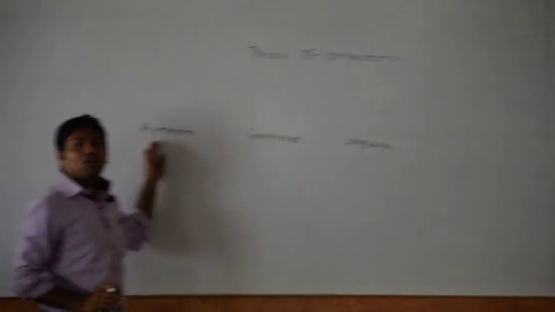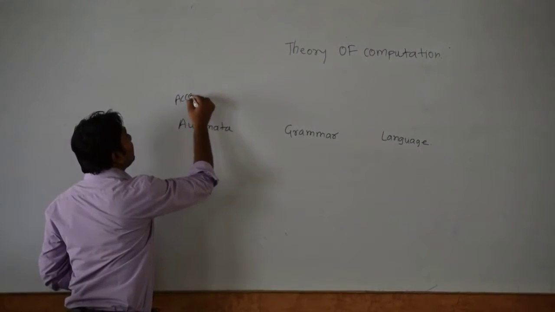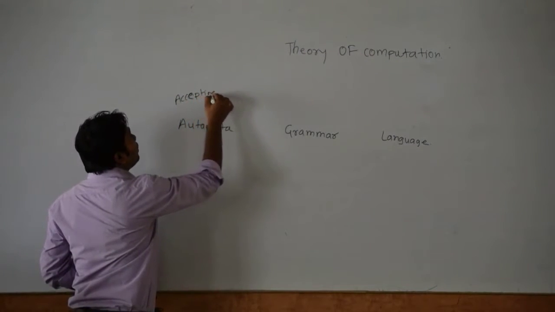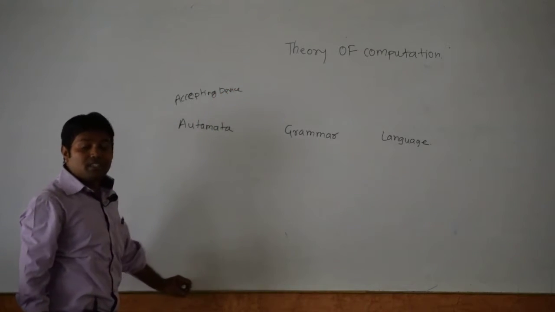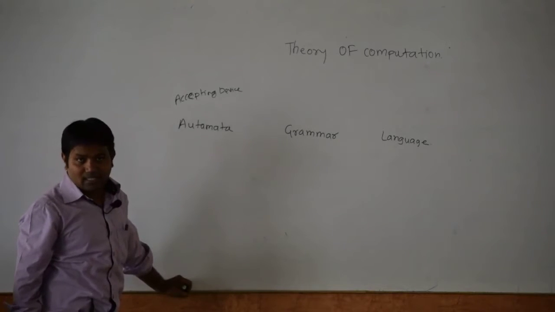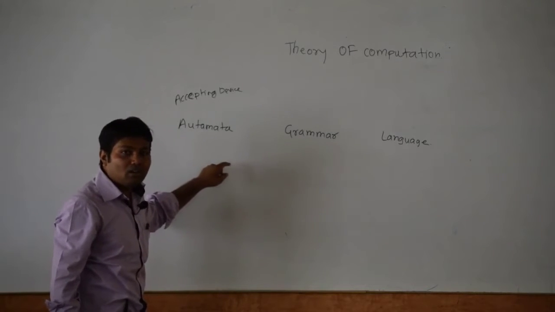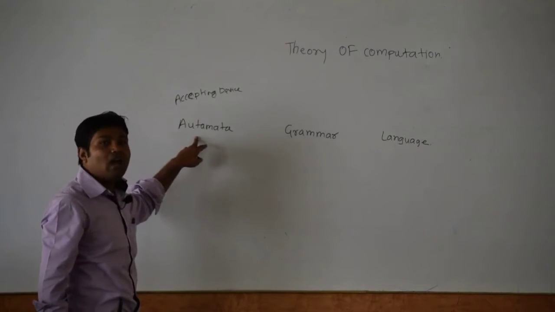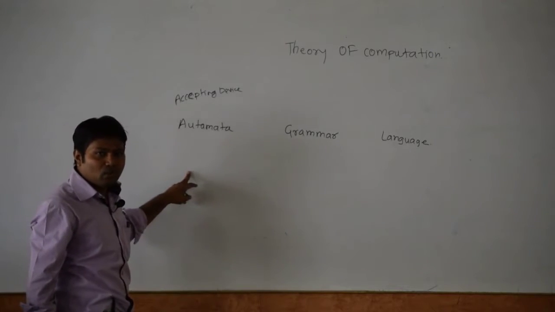Automata is also called an accepting device. Just let me write it here: accepting device. What do we mean by an accepting device? This is the device which tells us whether the given string should be accepted or not accepted. So the output will be whether the string is accepted or not accepted. That is what an automata is. There are different types of automata that we are going to see later.